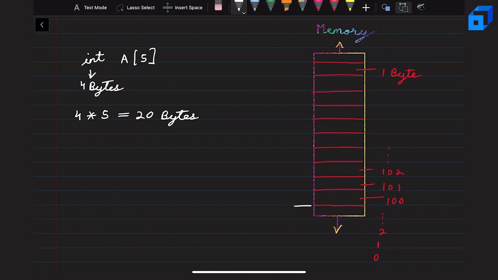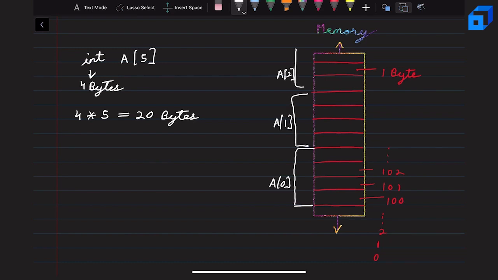So you can assume that these 4 bytes will be given to A of 0 and the computer will give continuous segments. So basically A of 1 will definitely have these 4 bytes, A of 2 will have the ones above this, and so on.